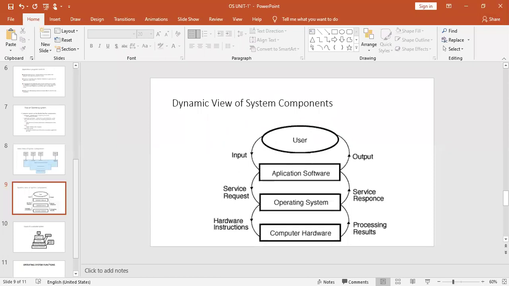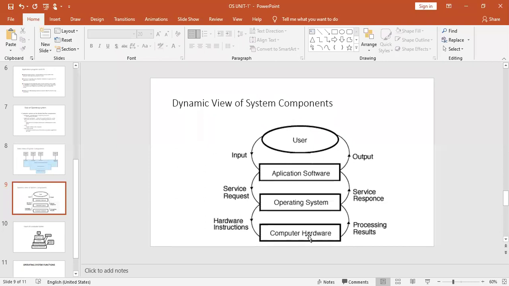So internally what happens is, whatever input you have supplied to the application software, in turn it makes a request to the operating system in order to execute it. Then the operating system will pass it to the hardware components, right?